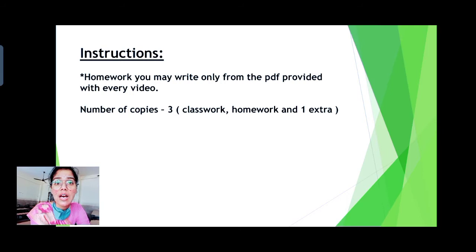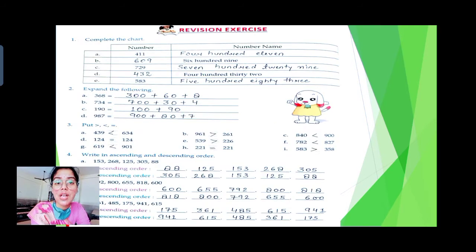Alright, now let's start our video with the exercise. Now see class, the very first page in your chapter number 1, numbers up to 9999, you can see at page number 10 is written revision exercise. Class, in this chapter you will only revise the numbers, the methods that you have already understood and learned in class 2nd.